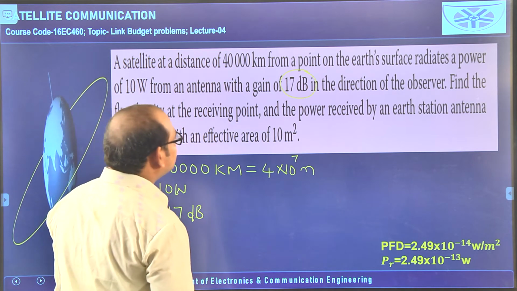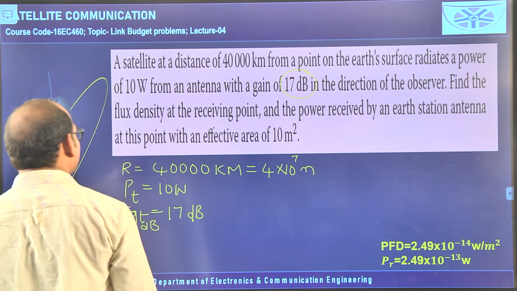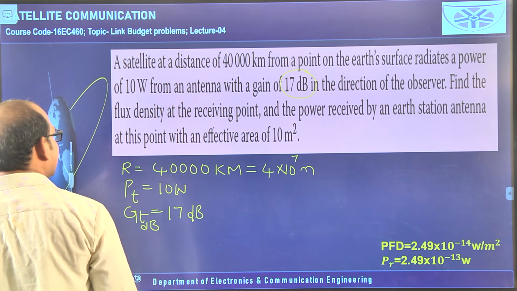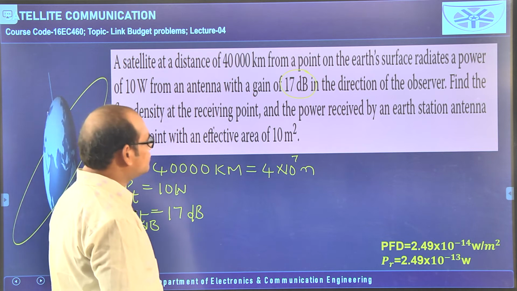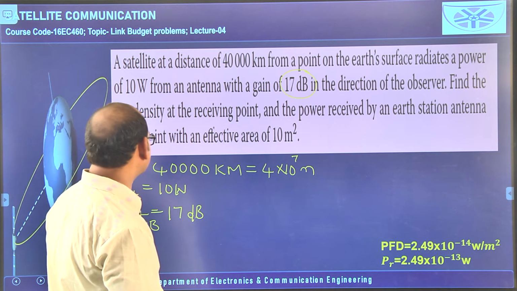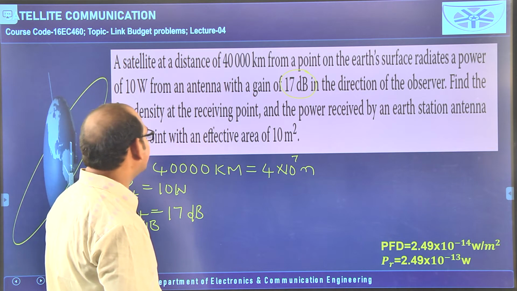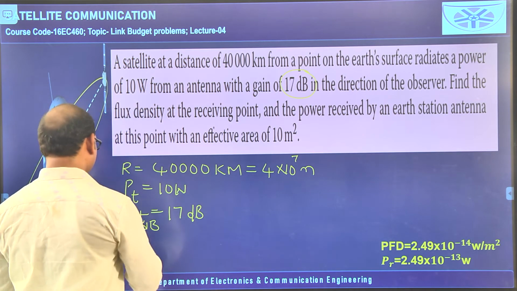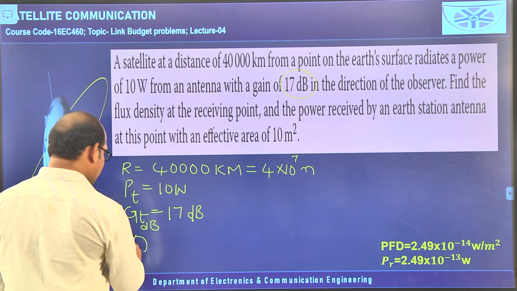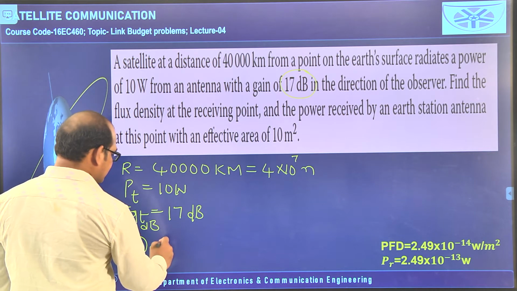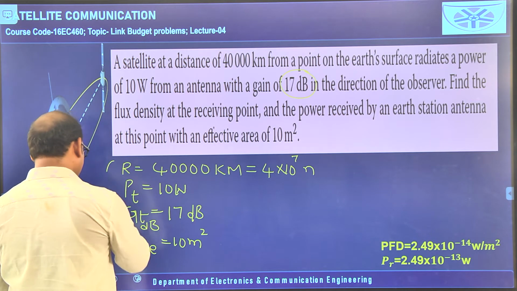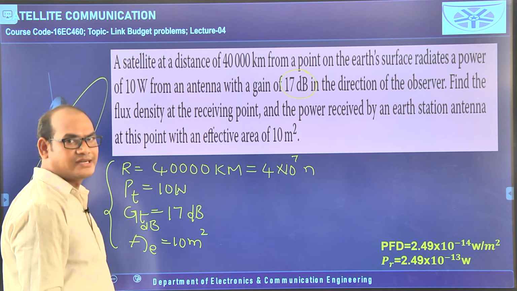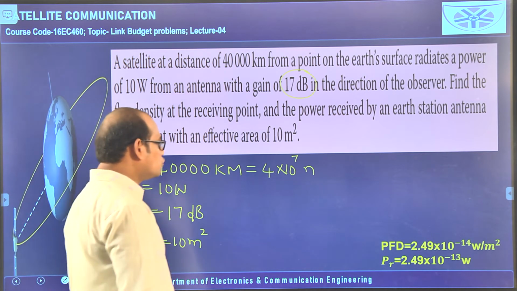And these are the given things. In the direction of the observer, find the flux density at the receiving point and the power received by the earth station antenna at this point with an effective area of 10 meter square. Effective aperture area is also given, that is AE is equal to 10 meter square. This is the given data from the problem. We need to find two things.